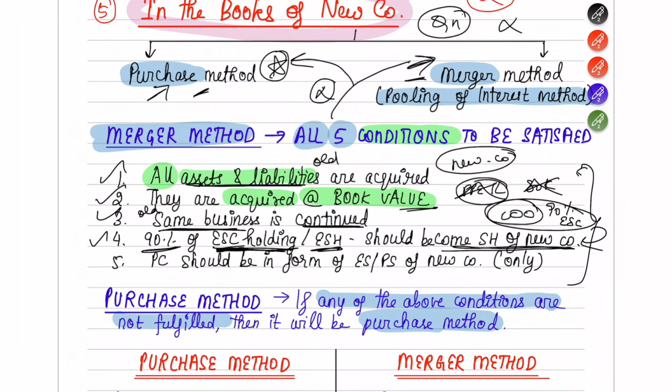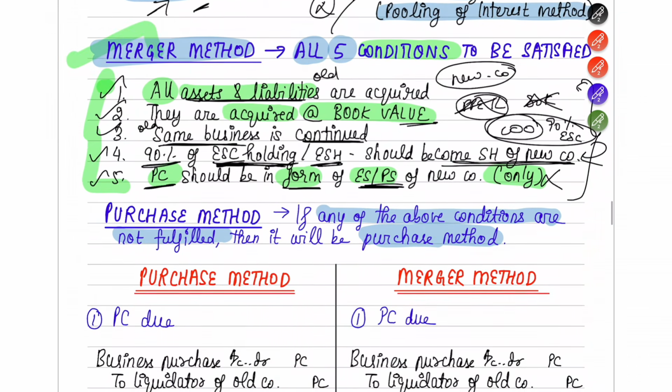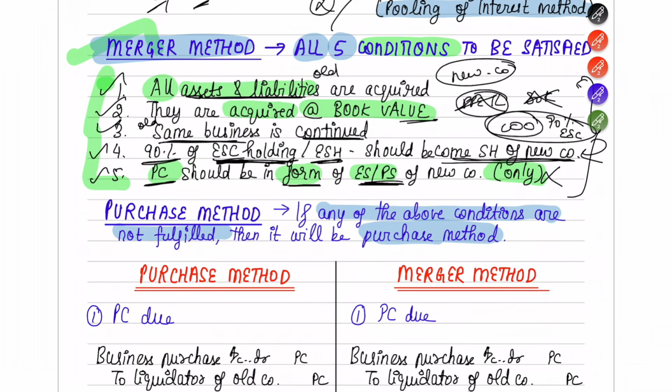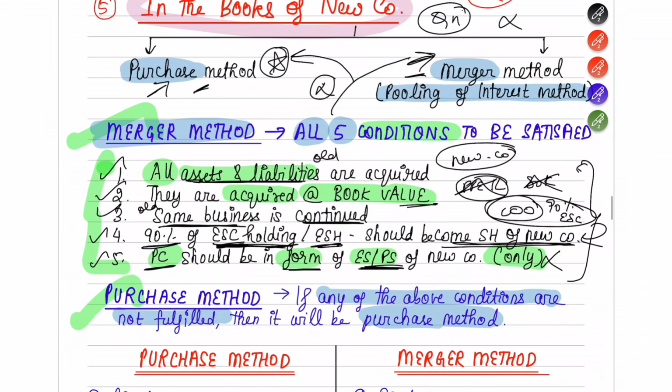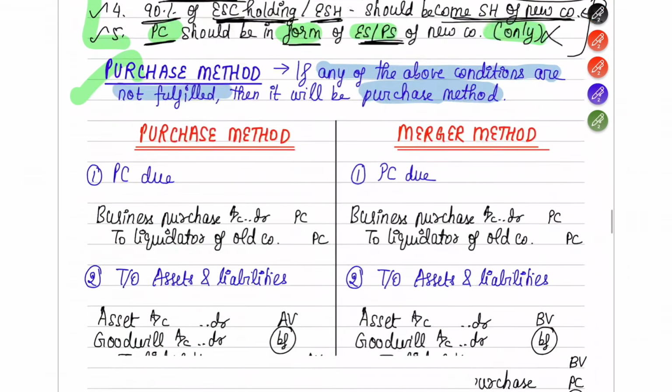Condition number 5 is that the PC should be given in the form of equity shares or preference shares only. You cannot give it in the form of debentures or cash. I hope you understand this. If all these 5 conditions are fulfilled, use the merger method. If any one of the 5 conditions is not fulfilled, you have to use the purchase method. I hope these conditions are very clear to you.